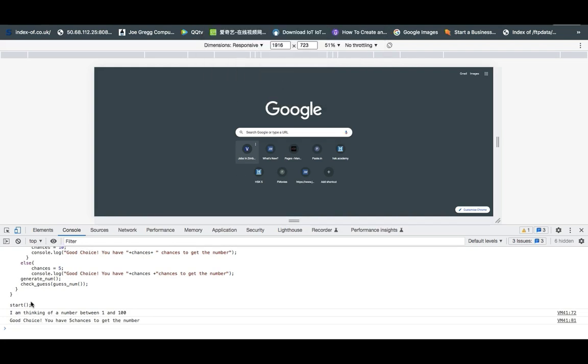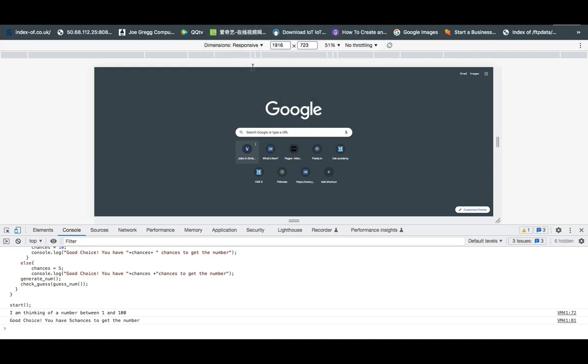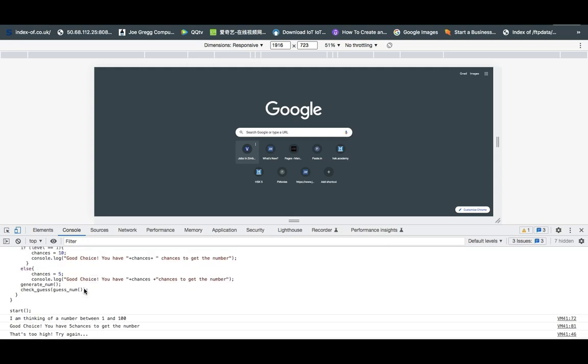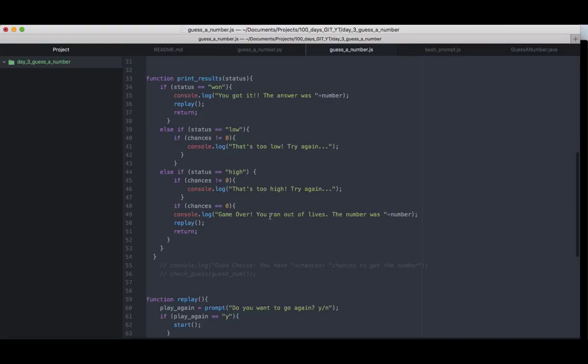Okay, so pick a level. Which one do you want? The easy one, okay? And then it's printing out right here. I'm thinking of a number between 100. Your choice. Okay, 5 chances. You get a number. I think I had some typos in that JavaScript file as well, but anyway, we're just going to show how it works. That's too high. Try again.